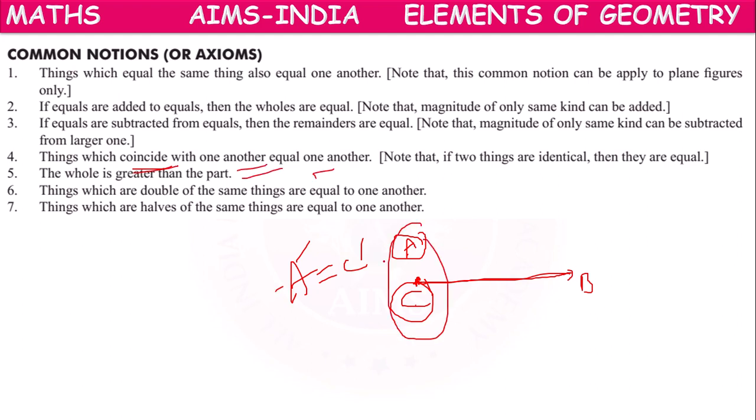Why are A and C equal here? Because they are coinciding with one another. So that's why they are equal.